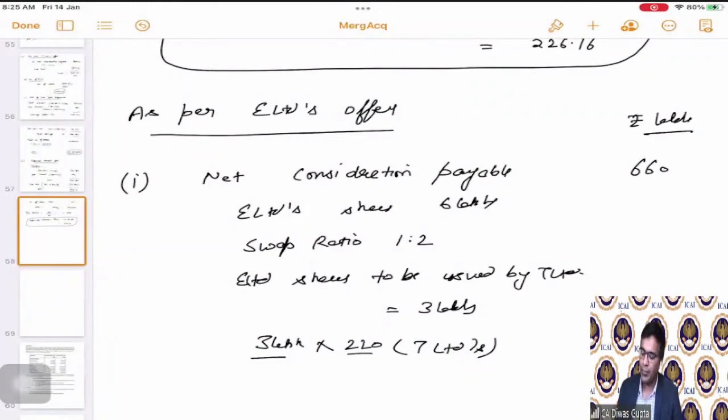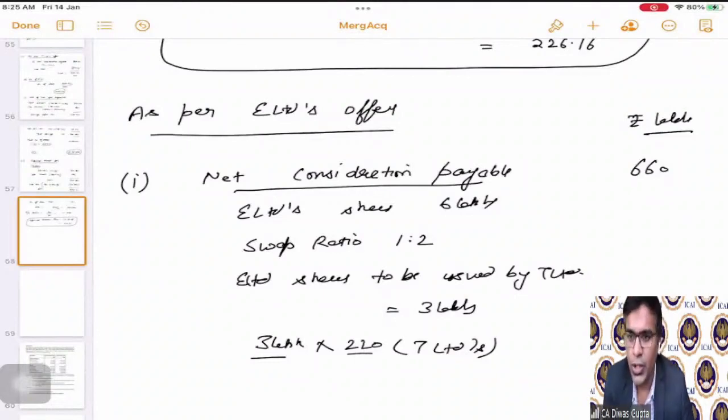Okay, students, why I have done this is I have just gone step by step. So the current number of shares of E Limited is 6 lakhs. As per the swap ratio, the number of shares to be issued by T Limited to the shareholders of E Limited is 3 lakhs, and those shares will be issued at the current market price of T Limited, which is 220, and hence the total amount payable is 660.